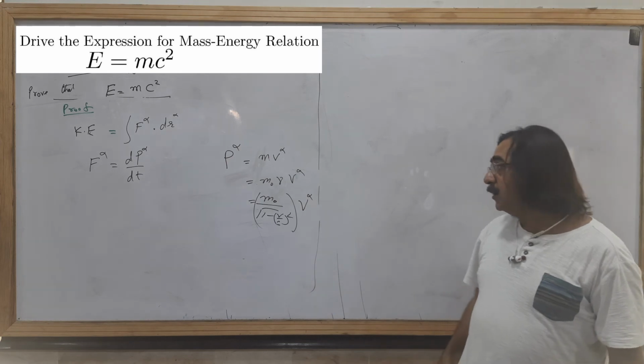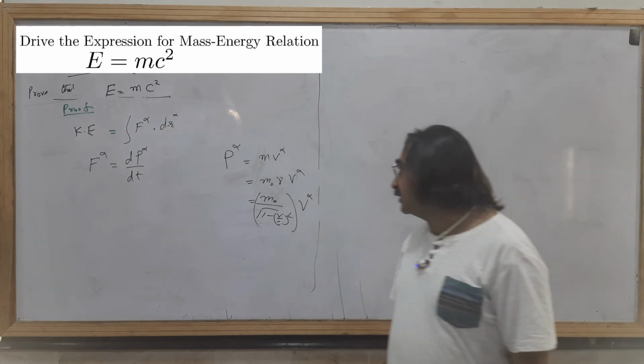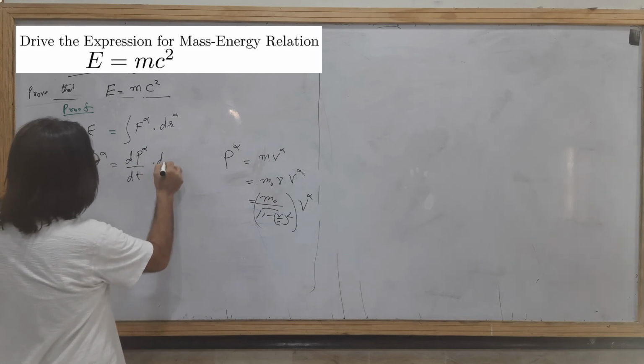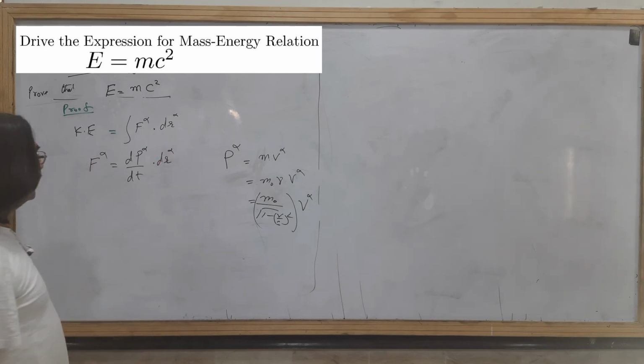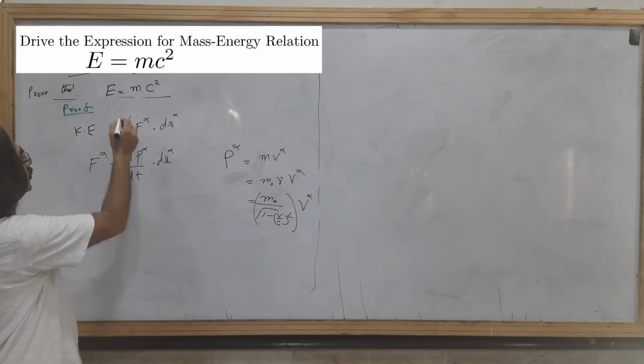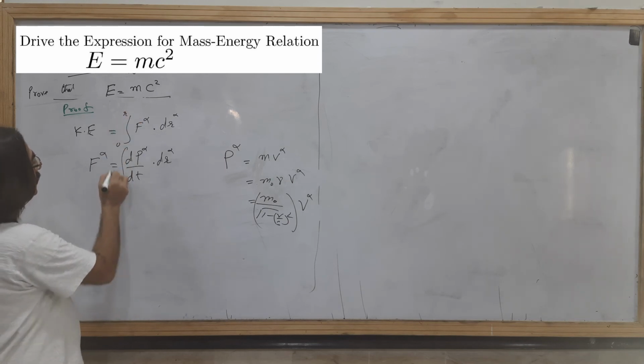So this was the relationship. By putting this, it will be equal to dr alpha, integrated from 0 to r.